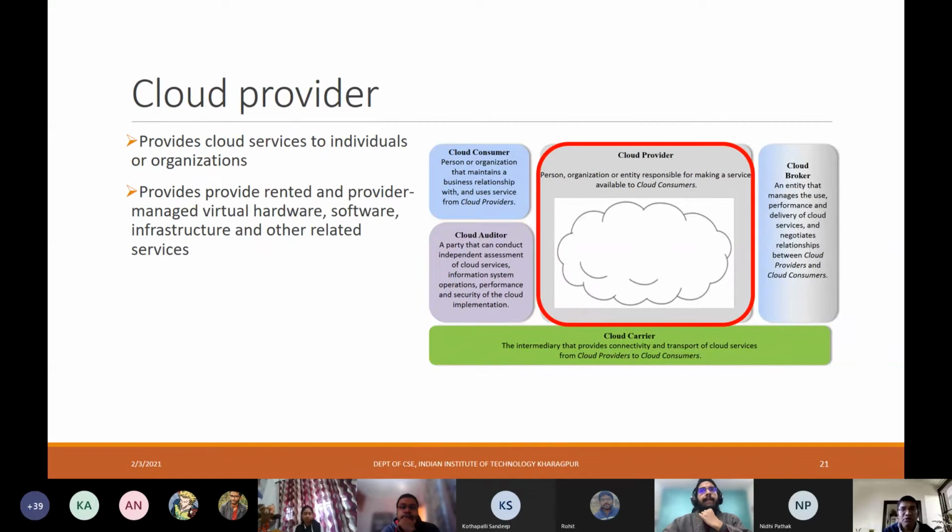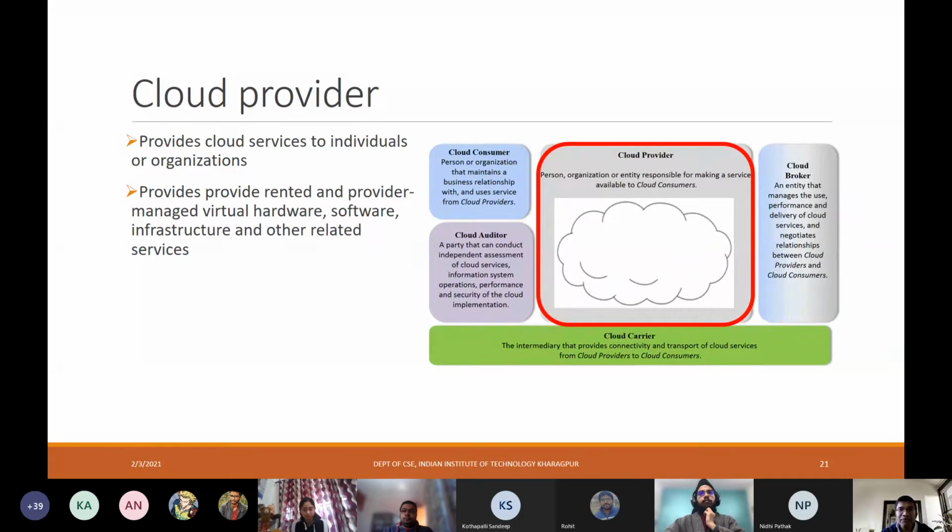Next comes the cloud provider, the one that is highlighted in this particular figure. This cloud provider again could be a person or an organization or any other entity.